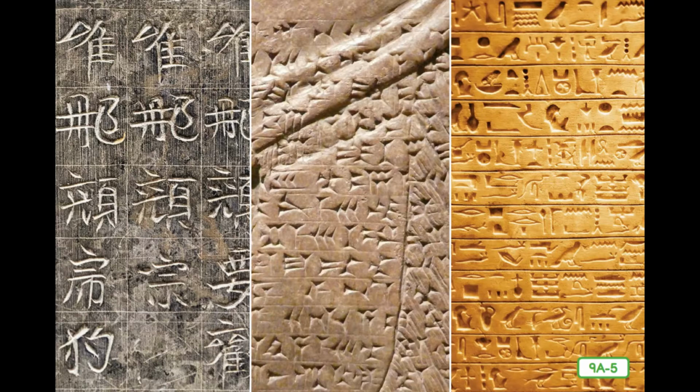The writing system used in China today is very much like the one developed in the Yellow River Valley over 3,000 years ago. Mesopotamia and ancient Egypt developed writing systems long ago as well, but their cuneiform and hieroglyphs have not been used for a very long time. So it is quite remarkable to think that the Chinese are still writing with many of the same characters that their ancestors used many years ago. Remember, remarkable means that it's uncommon or extraordinary. What was so remarkable about Chinese writing?